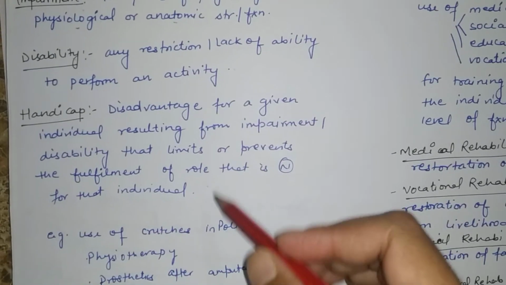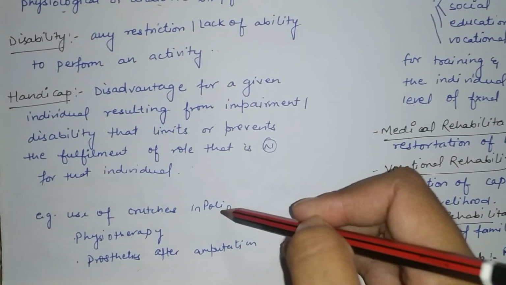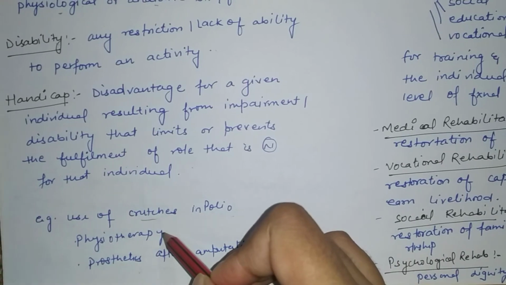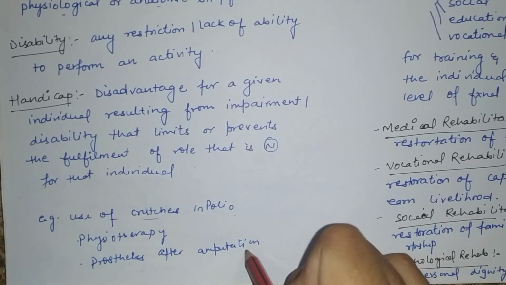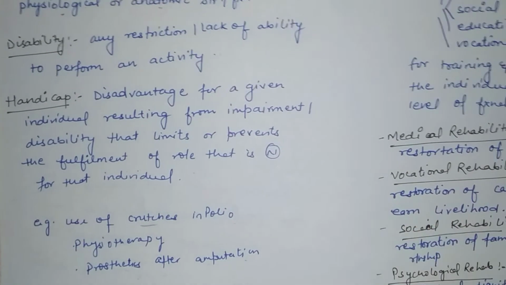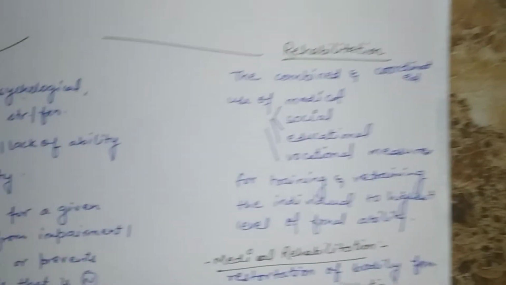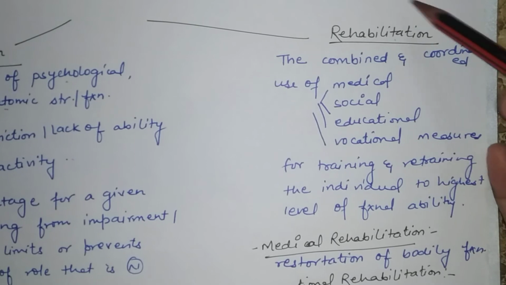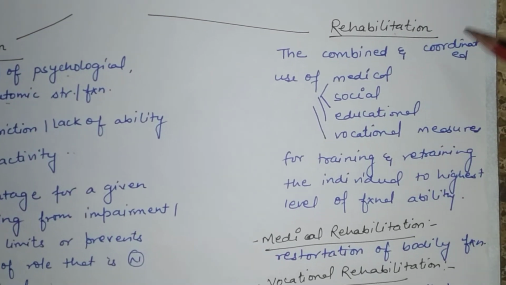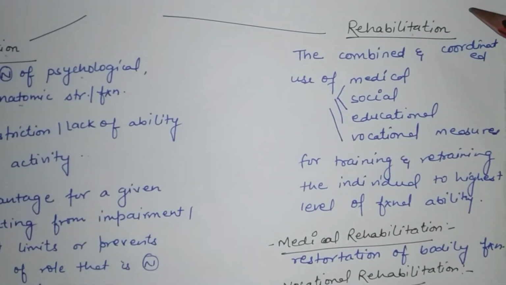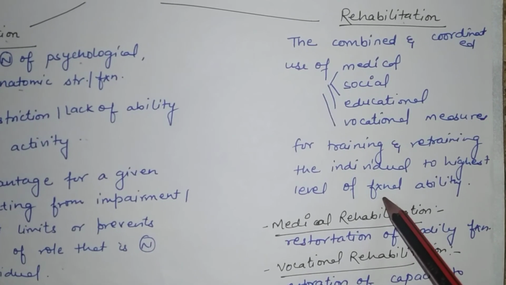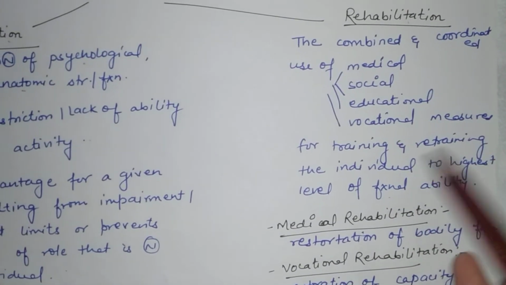There are some examples of disability limitation. For example, use of crutches in polio, physiotherapy and prosthetic after amputation. These are at the level of tertiary prevention. Now we will see what do you mean by rehabilitation. Re means again, habit means for the livelihood of an individual, we have to make the individual so that the person can able to do function properly to the highest level.